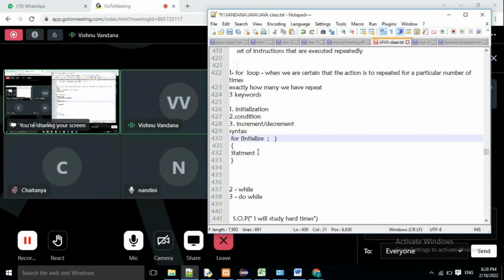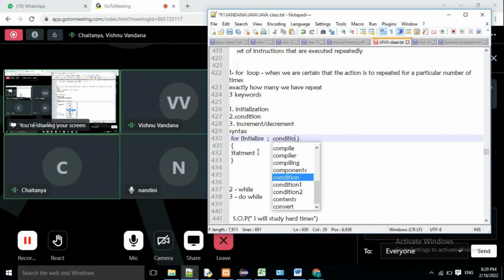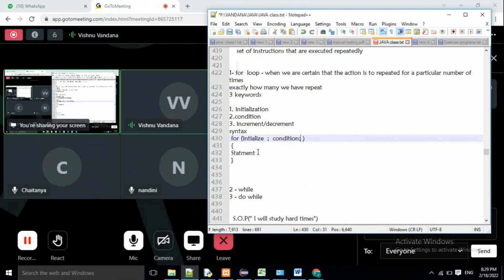But when should I stop? 5. As soon as the jump count is equal to 5, it should stop. So that is the condition. As soon as I reach the condition, my repetitive statement should stop, which means I should stop jumping. So there should be a condition which will help us to stop the loop, to stop the iteration. Where to stop and end, when to stop the repetition, when to stop the iteration.